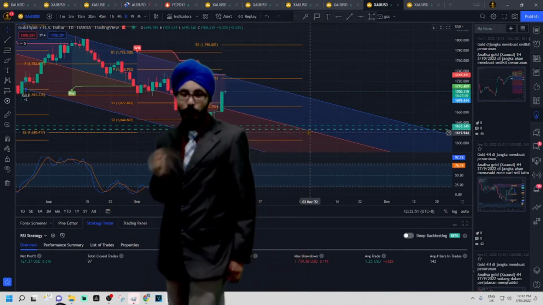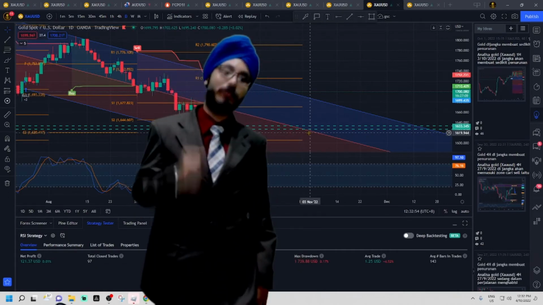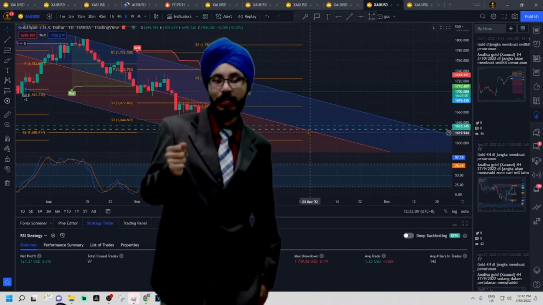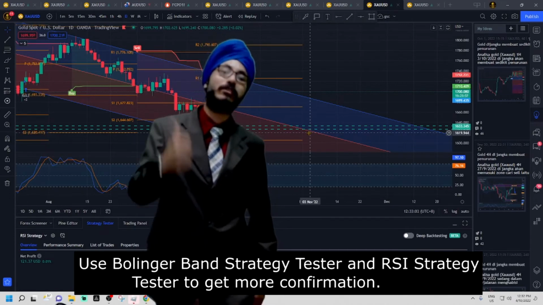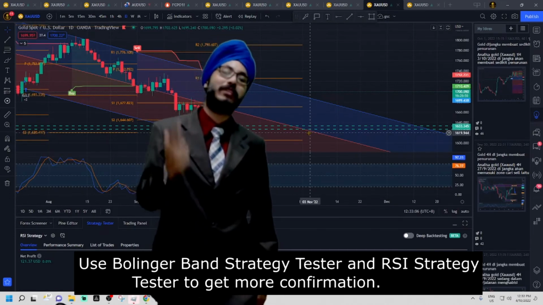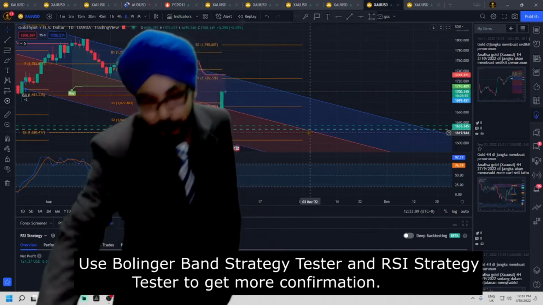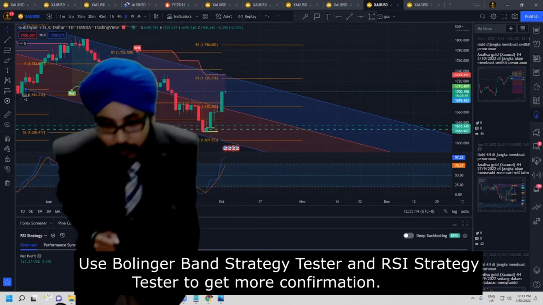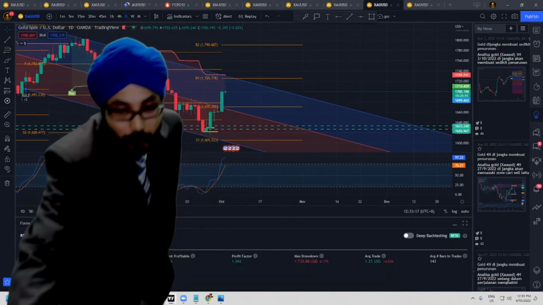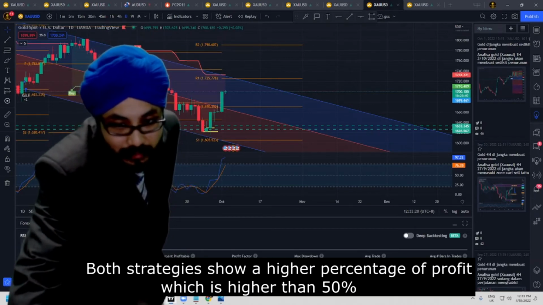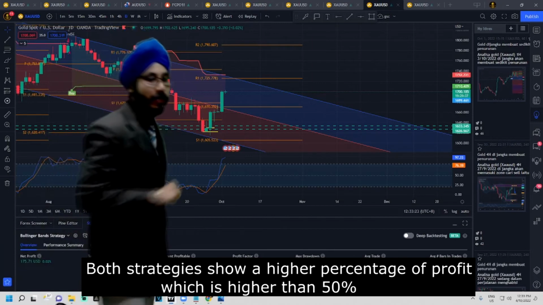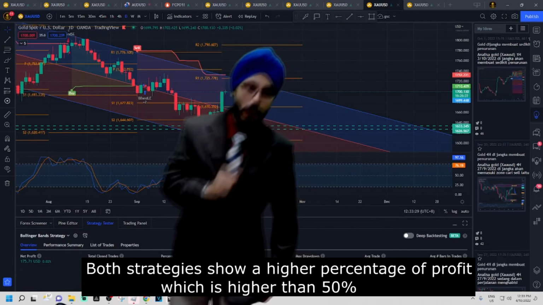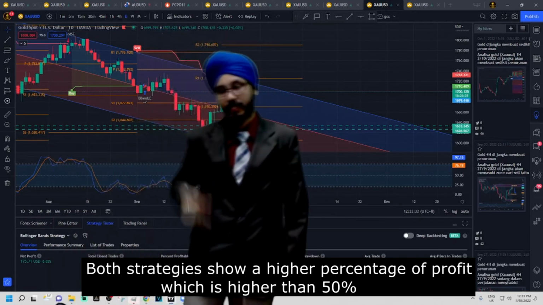In this case, in order to test which one we would choose, our strong buy or our strong sell, we can try to check it with our Bollinger Band strategy tester and also our RSI strategy tester. As we are able to see in our RSI strategy tester, the downtrend is about 57.73%. And for our Bollinger Band, we can test it as well, which would be 62.59% for our downtrend as well. Based on our fundamental, we know that the price will go up. So a strong buy is highly recommended.